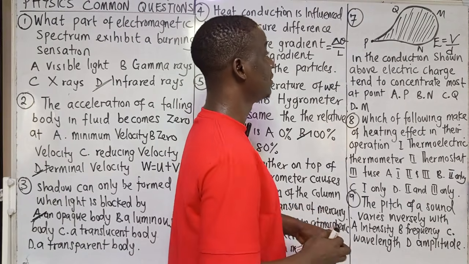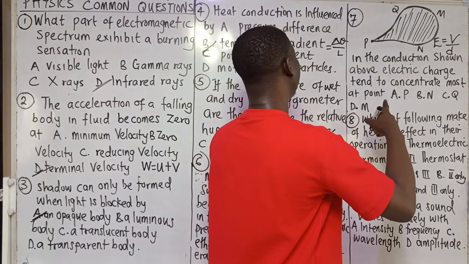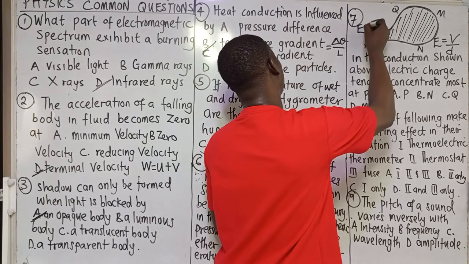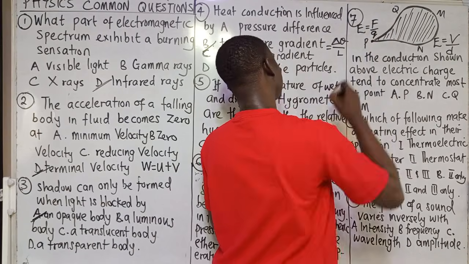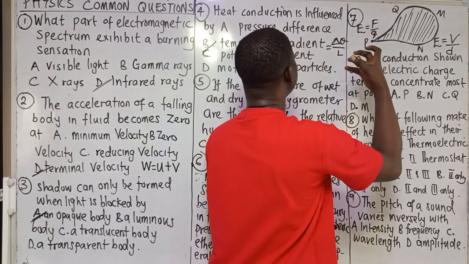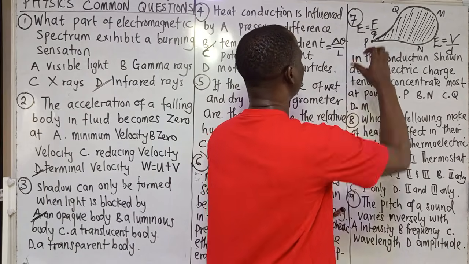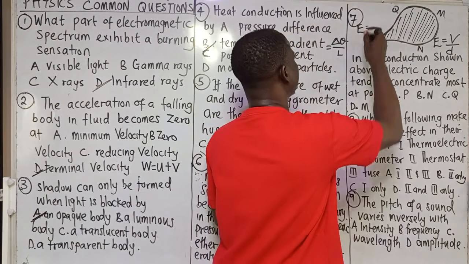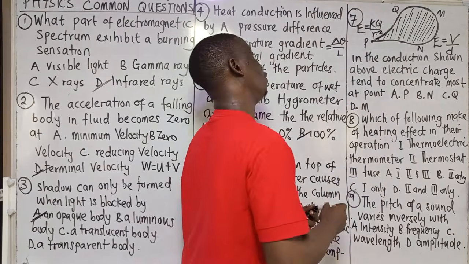So that means that I will go with an electric charge. Don't forget, E is equal to force over charge. So the point where there is sharpness, there is maximum electric field. Don't forget, we can also have an electric field as KQ over R square. I hope you know this.